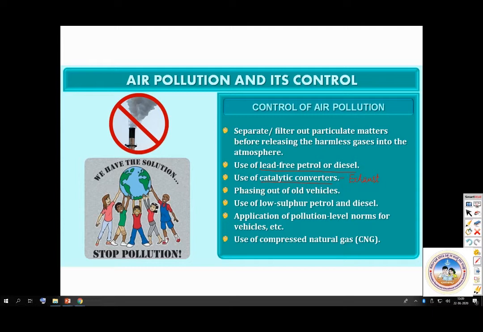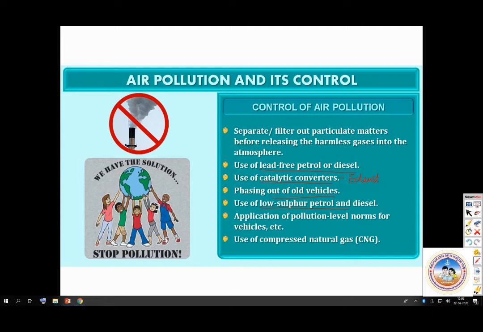Okay, then phasing out of old vehicles. All of you should know that old vehicles which are more than 14 years old are usually phased out. So in Delhi, they are not supposed to use vehicles which are older than 14 years. Then use of low sulfur petrol and diesel. Low sulfur petrol and diesel. Okay, this is very important. Then application of pollution level norms for vehicles.